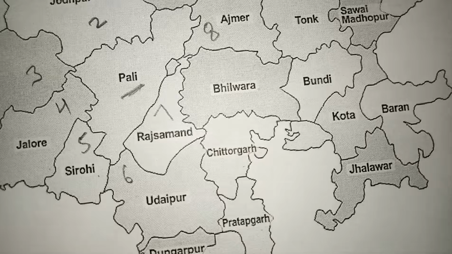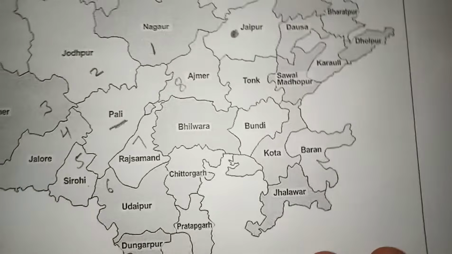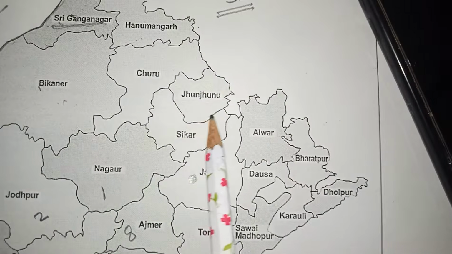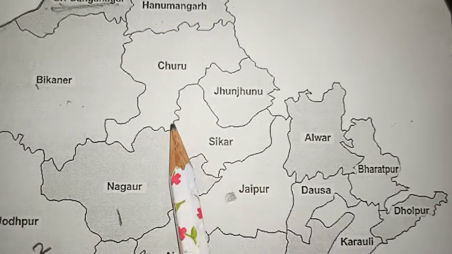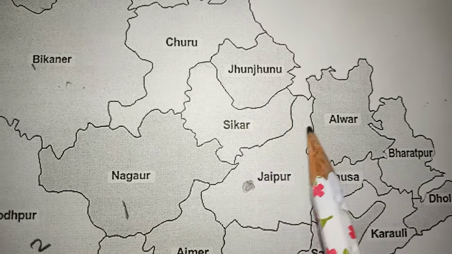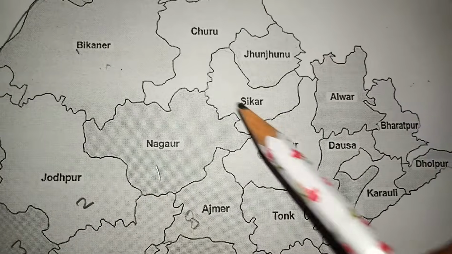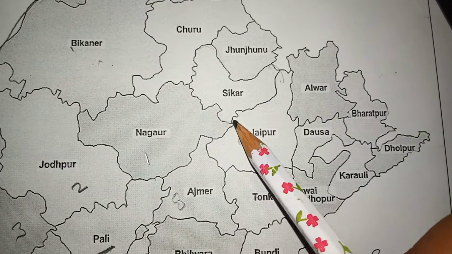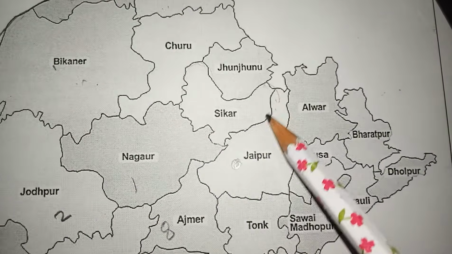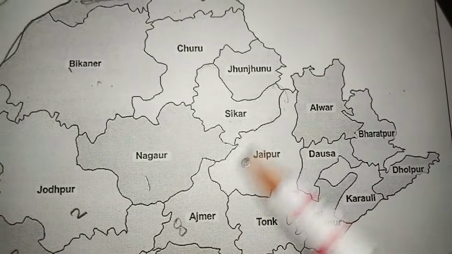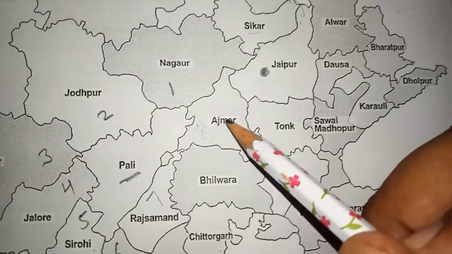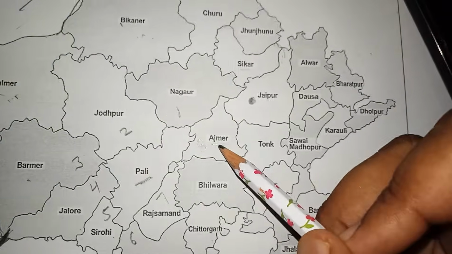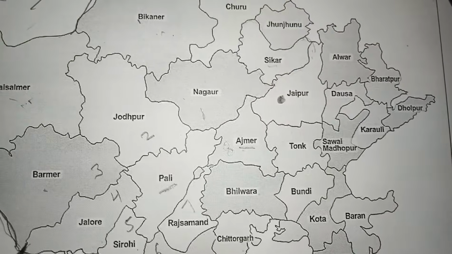And also the shape of Sikar is like a bowl, and also a half moon we can say. We can say its shape is bowl-like, and to remember it we can also say it is like the shape of the moon. Sikar. Same for Ajmer. What is the shape of Ajmer? You will find this shape to be like a crown.